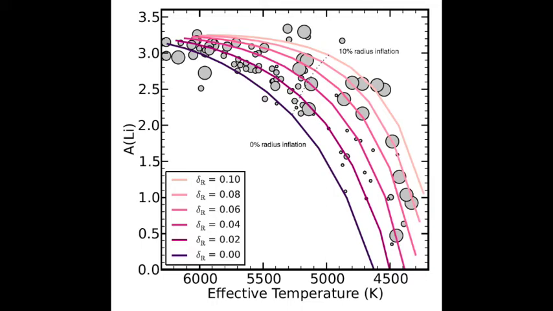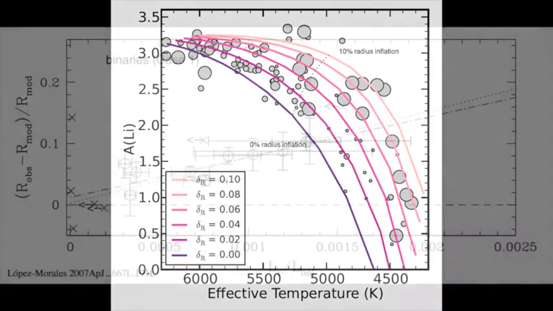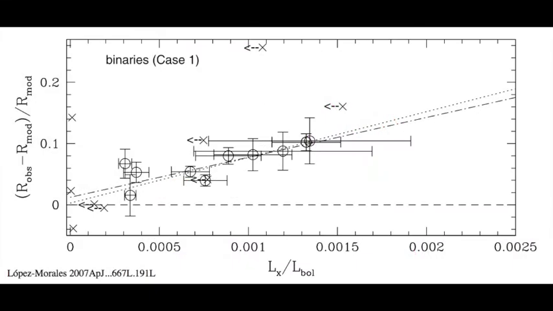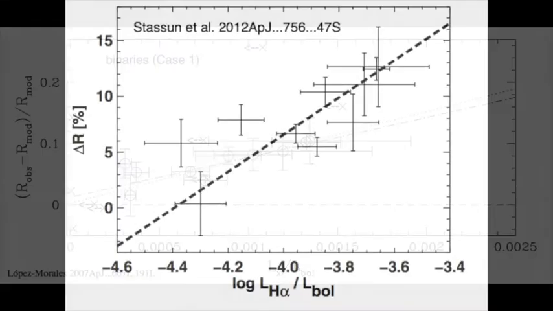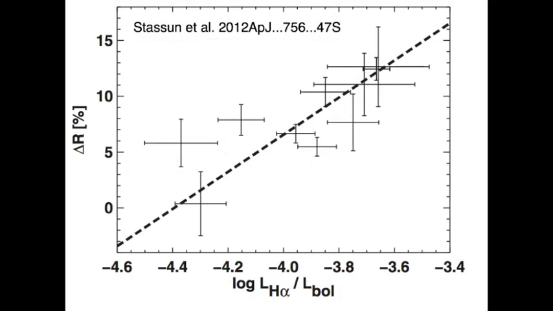This idea was motivated by the growing literature of precisely measured radii of rapidly rotating active stars, which are sometimes found to be larger by 10 to 20% compared to slowly rotating inactive stars, both on the pre-main sequence and on the main sequence. The goal of our paper is to use a stellar evolution code to calculate the lithium pattern expected from a correlation between rotation and radius inflation on the pre-main sequence.